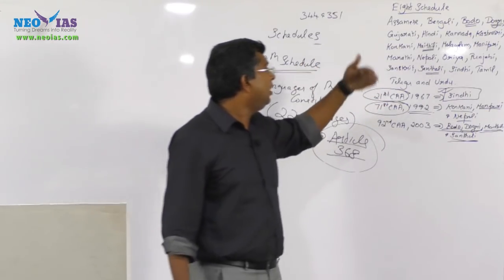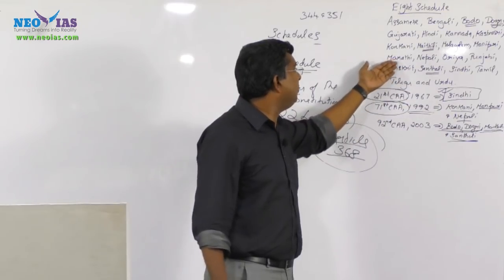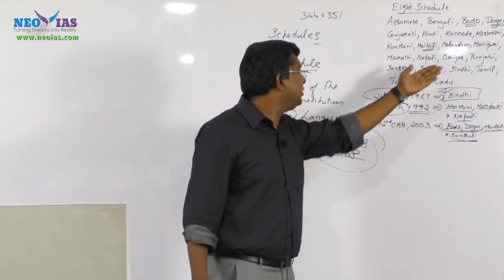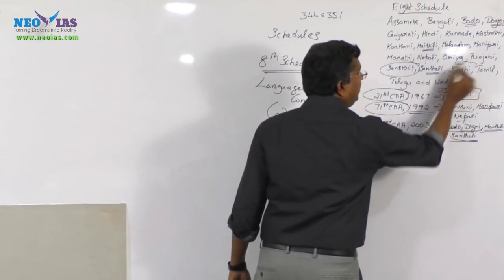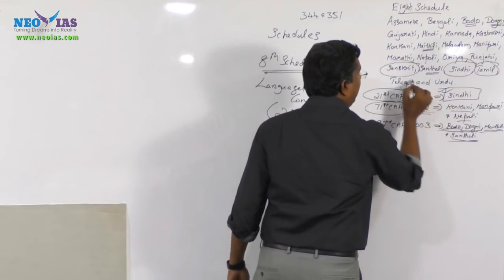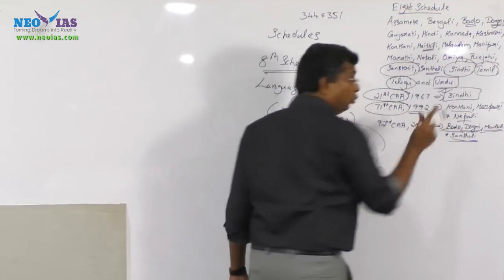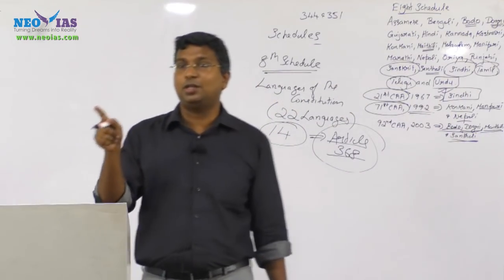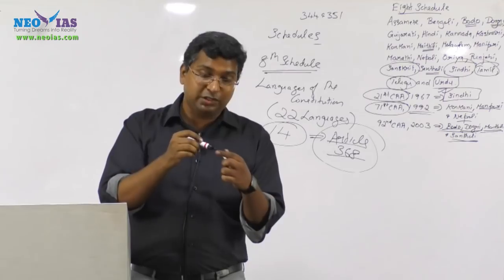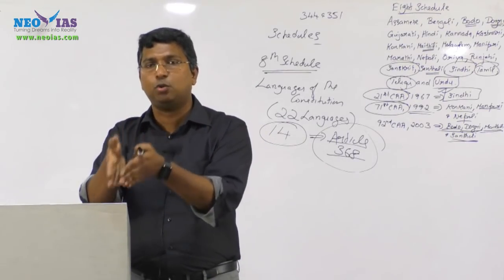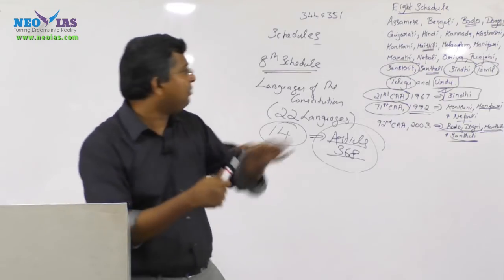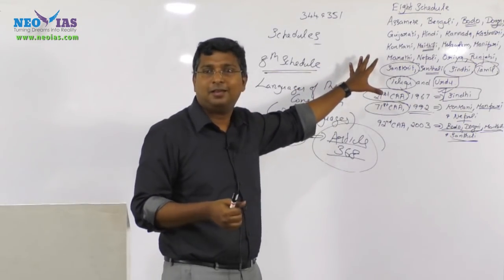Then Malayalam, Manipuri we know was added, Marathi, Oriya, Punjabi, Sanskrit, so note down Sanskrit is there, Sindhi, Tamil, Telugu and Urdu. So Urdu is also recognized by our Constitution. Urdu was there when the Constitution came into existence. Now what is the language which is missing here?